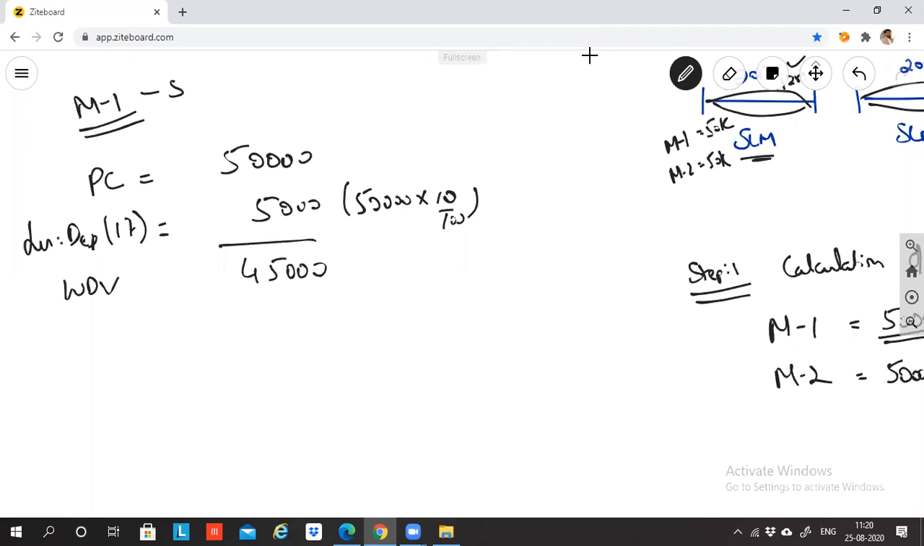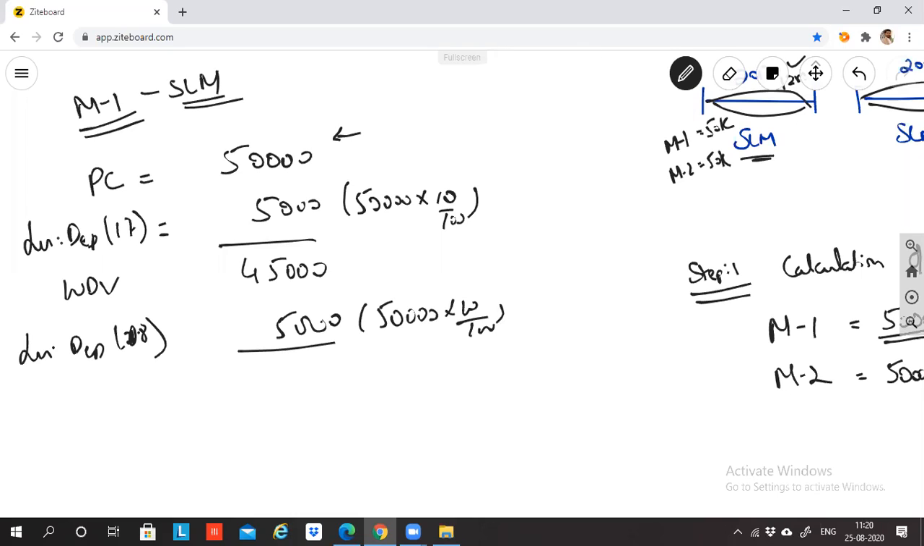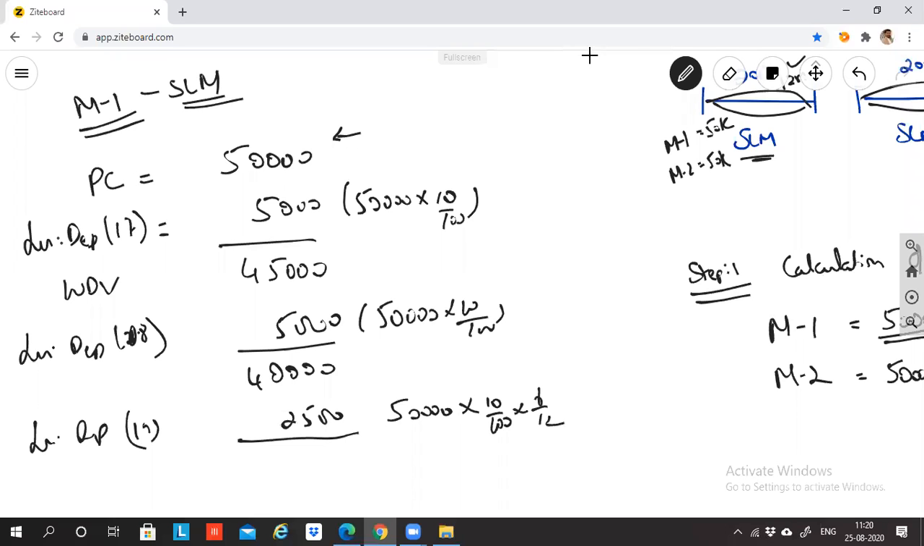M1 depreciation is calculated by the SLM method. Again, if I deduct depreciation for 2018, when calculating depreciation for 2018, can I say again I'll calculate on 50,000? 50,000 into 10 by 100. How much is it? 5,000. So the balance is 40,000 rupees. Again depreciation for 2019. In 2019 the machine is there only for 6 months. So 50,000 into 10 by 100 into 6 by 12. How much? 2,500.